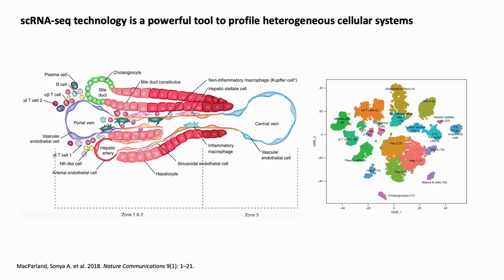Single-cell RNA-seq technologies have equipped biologists with a powerful tool to profile heterogeneous cellular systems such as the liver. Improvements in cost, throughput, and accessibility of such technologies have led to the fast growth of single-cell genomics data. However, many technical and biological factors make the integrative analysis of single-cell data challenging.